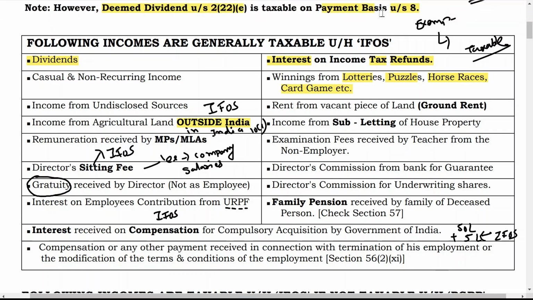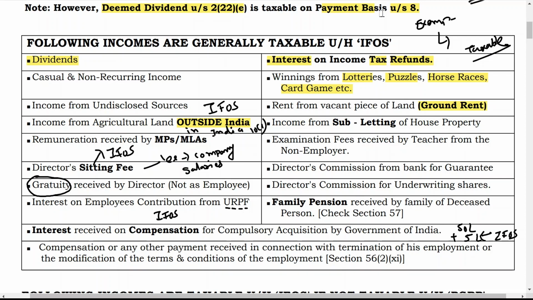sources. Rent from vacant piece of land, ground rent. This we had also discussed in income from house property. If there is a vacant land, meaning there is no building attached to it, or building or land appertaining to it, that is not the case. Only vacant land is there, only ground rent is there. In that case it is taxable under the head income from other sources.